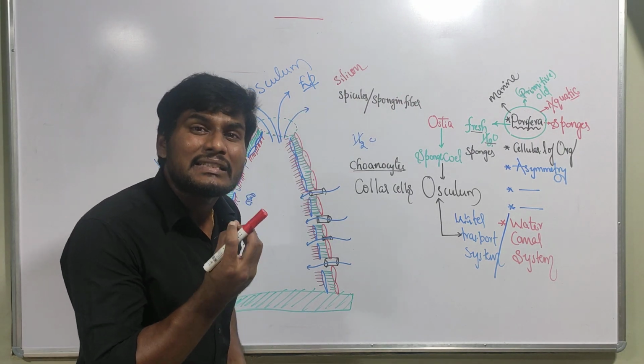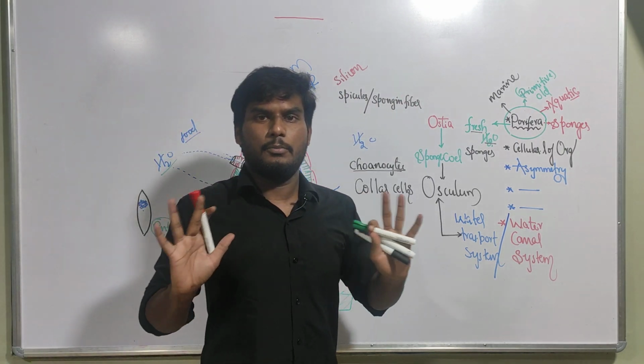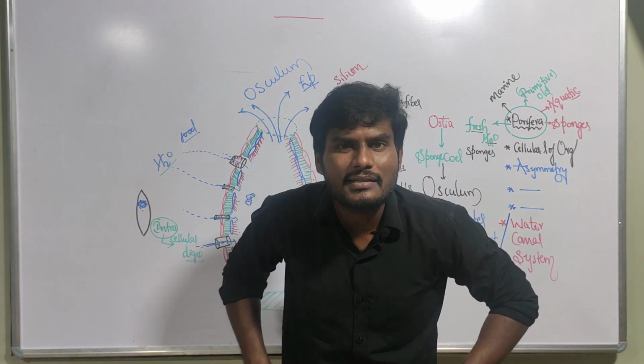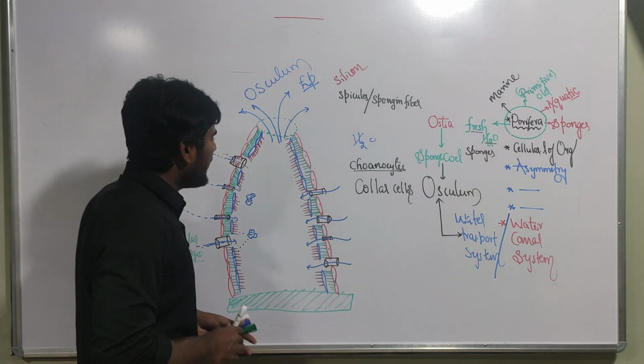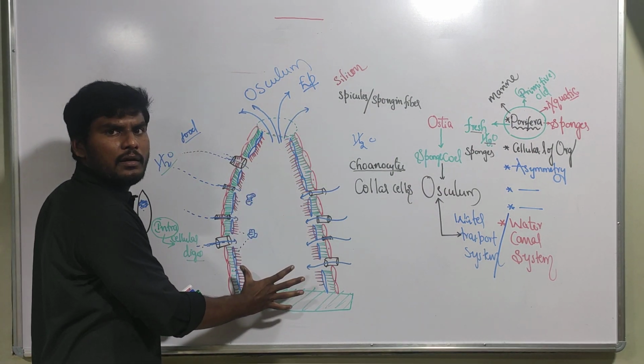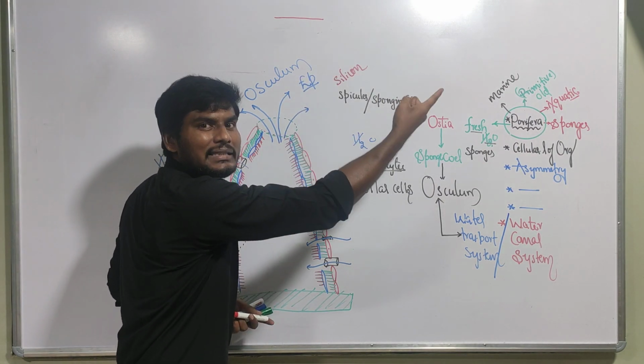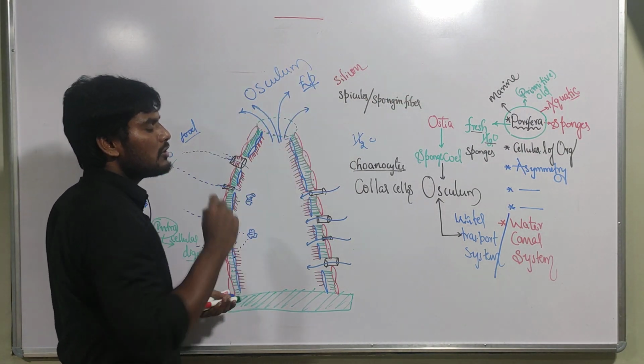What is their function? They are supporting the body. For example, our body is supported by what? Our body is supported by our bones, meaning our skeletal system gives us a structural framework. In the same way, the sponge is also supported. These spicules are supporting it, acting like a skeletal system. So, siliceous spicules or spongin fibers.